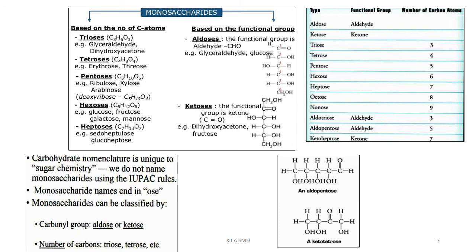Now again this one, carbon number 1, 2, 3, 4. Therefore, ketotetrose. According to the number of carbon atoms and the functional group present in the compound, we can identify the name of that monosaccharide.